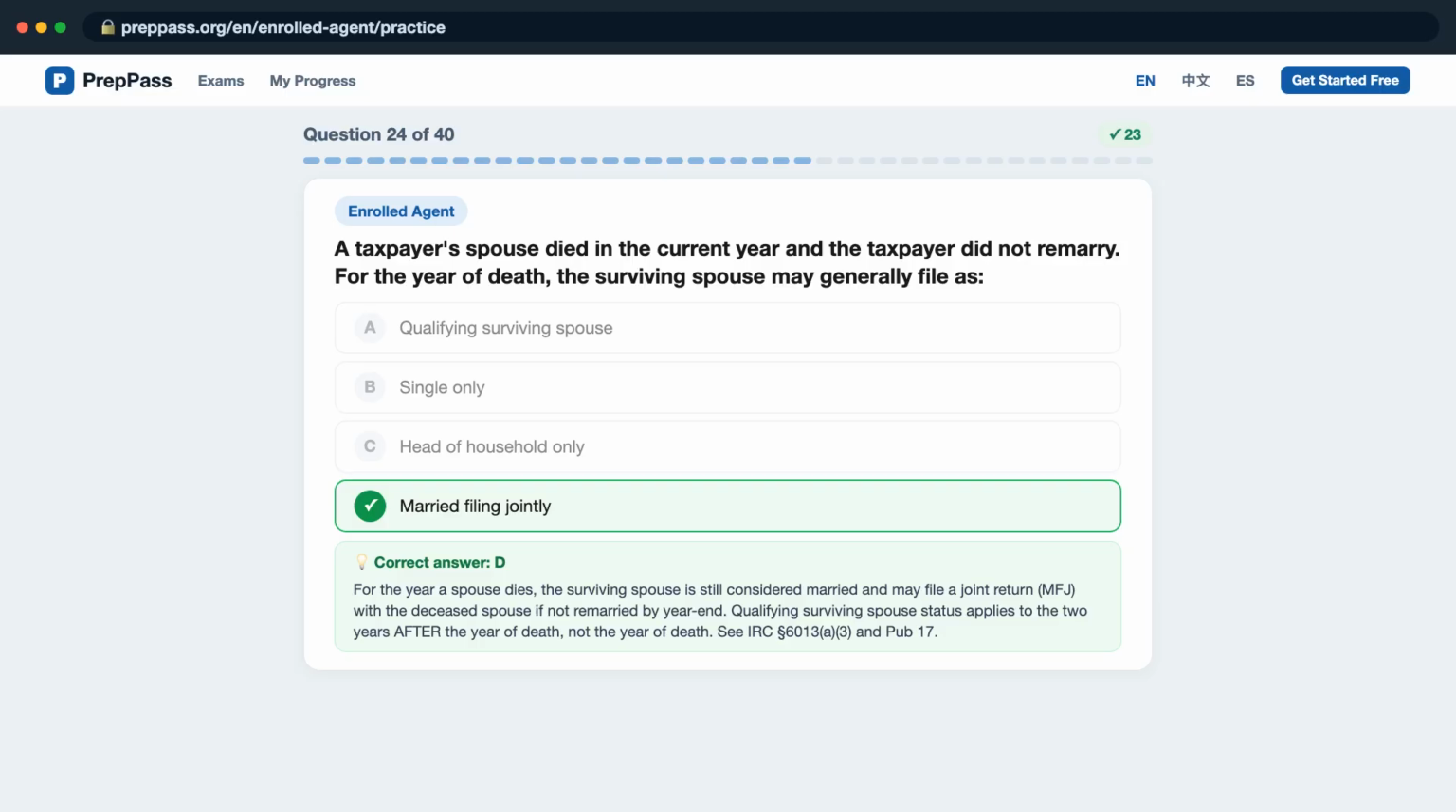For the year a spouse dies, the surviving spouse is still considered married and may file a joint return, MFJ, with the deceased spouse if not remarried by year-end. Qualifying surviving spouse status applies to the 2 years after the year of death, not the year of death. See IRC Section 6013(a)(3) and Pub 17.